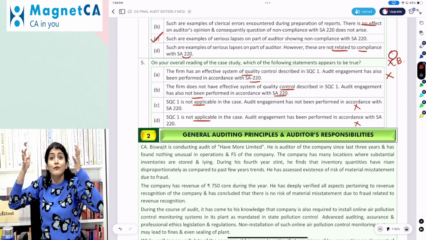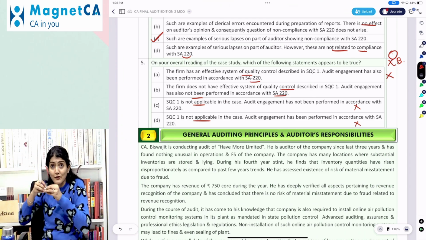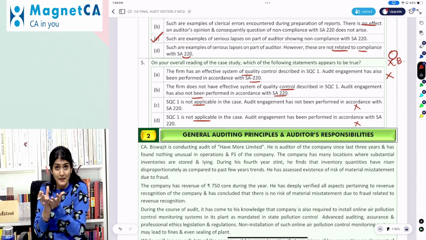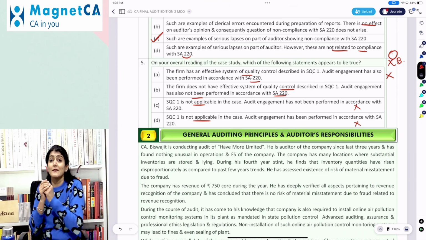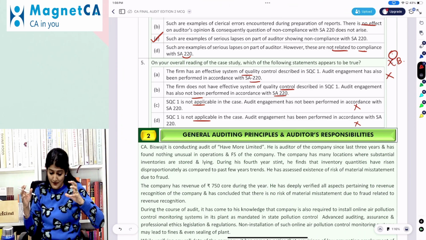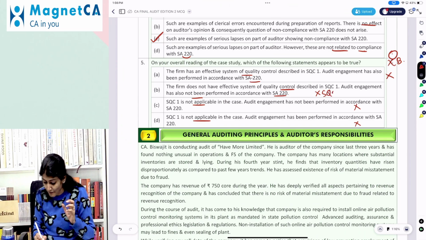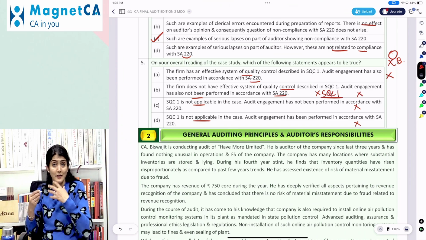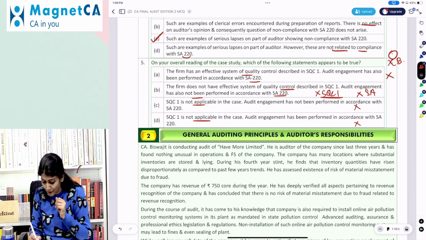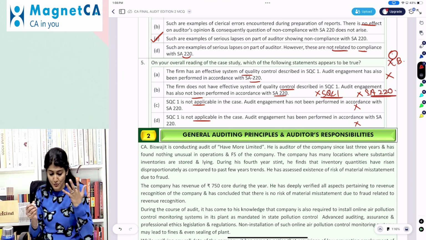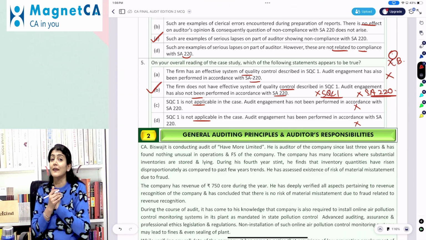Quality control for firms that perform audits and reviews of historical financial information and other assurance and related services engagements, right? So SQC1 is applicable. So the firm neither has a proper quality control or quality management system, and there is also non-compliance of the SA 220, right? So B would be the correct option.